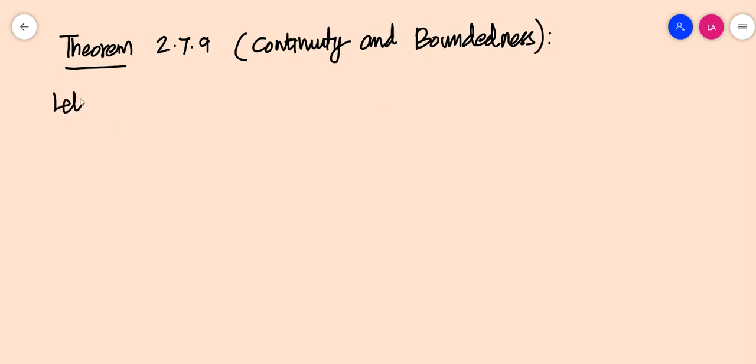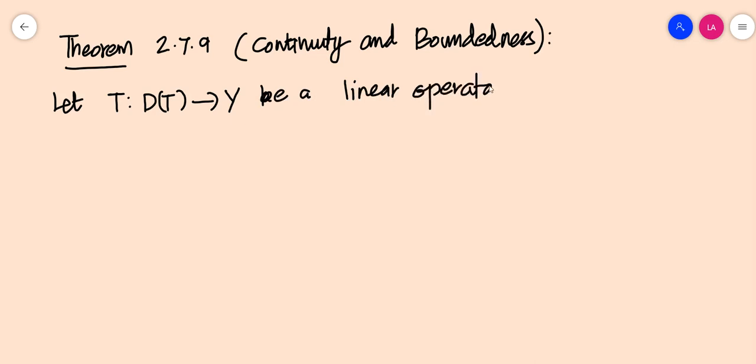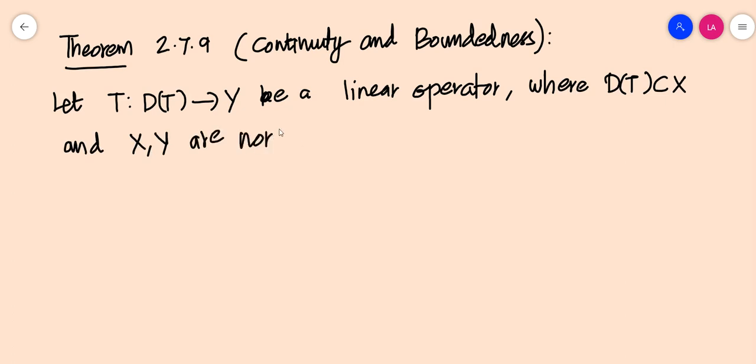Let T from D(T) to Y be a linear operator, where D(T) is a subset of X, and X, Y are normed spaces.